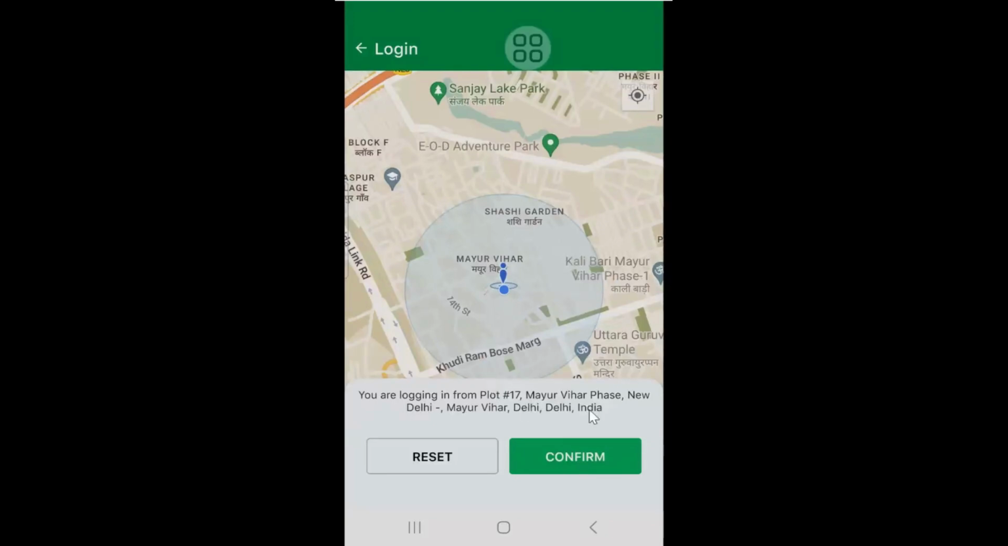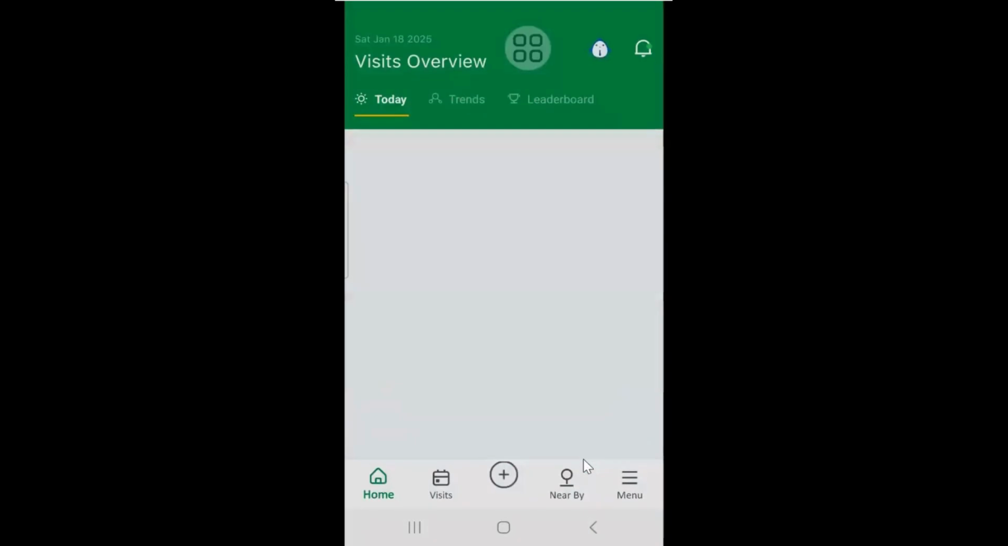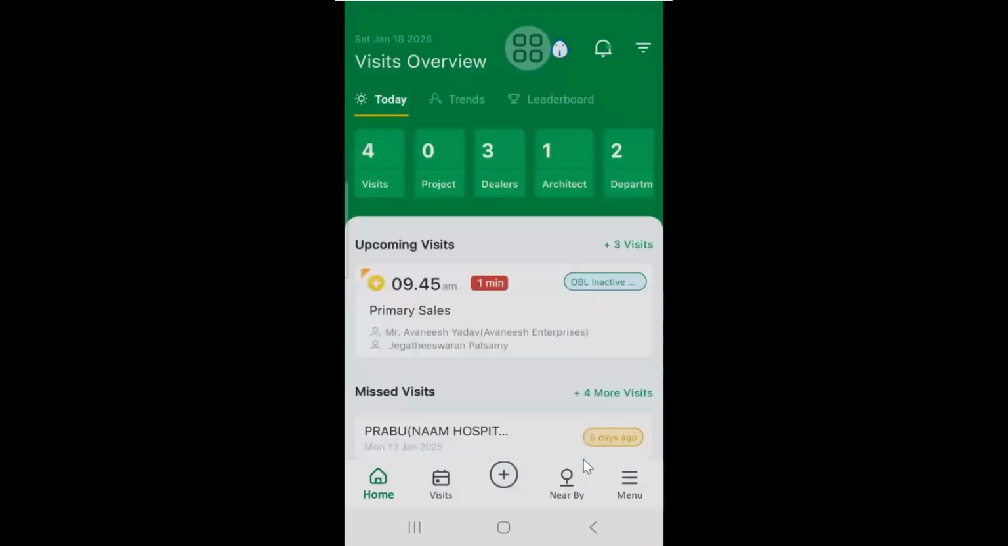So currently I am sitting in so and so location, where it is asking my confirmation to login. When I click confirm, it will capture my login time, that is, the attendance start time. This is the screen that is showing.